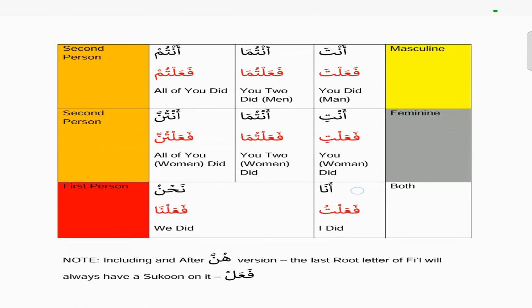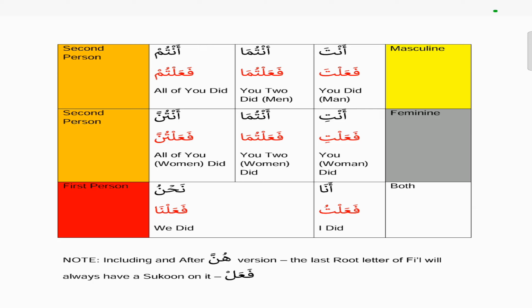The second person masculine is anta, which means you. So the fa'ala version of anta will be fa'alta, which means you did, when you're talking to a male, you man did something. And then antuma would be fa'altuma, so you both men did something. And then the antum version of fa'ala would be fa'altum, so all of you did something. And the antum can include a group of men and women.